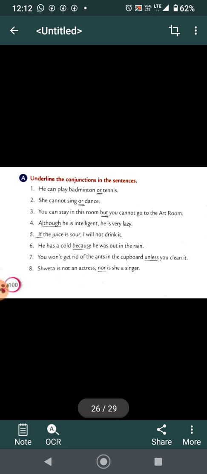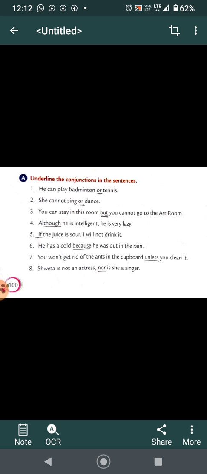Now, children, let's move on to the exercises. Underline the conjunction in these sentences. He can play badminton or tennis. Here is or. He cannot sing or dance. You can stay in this room, but you cannot go to the art room. But here is a conjunction.